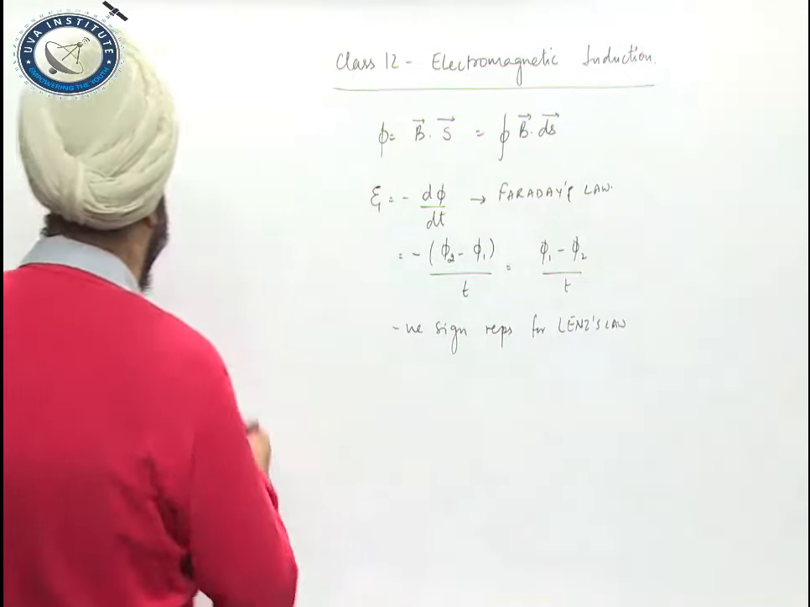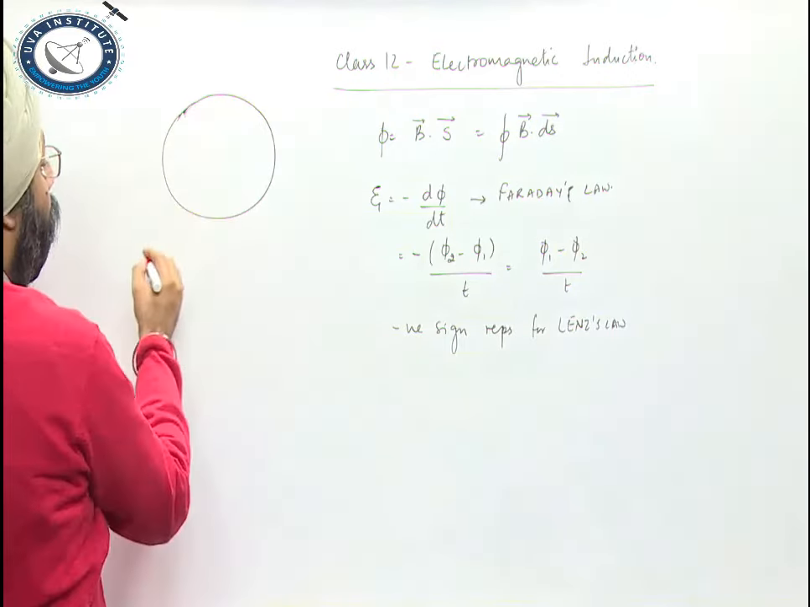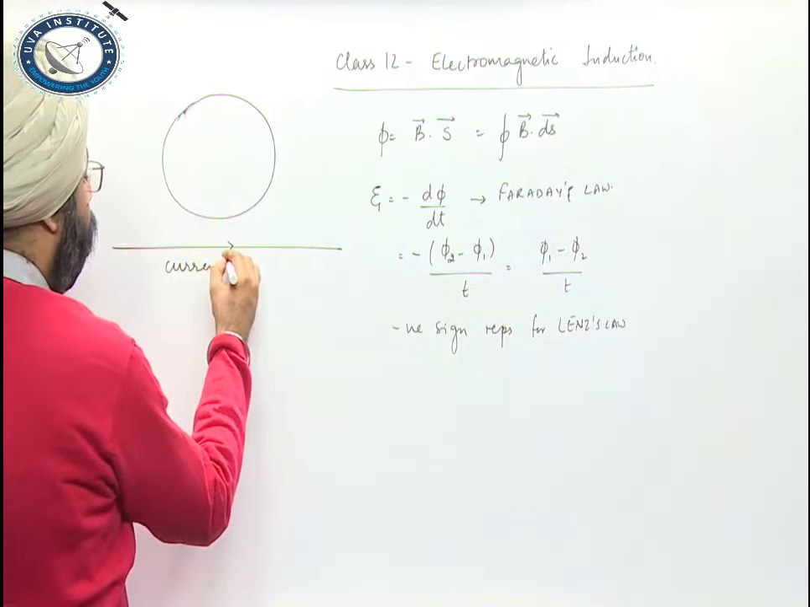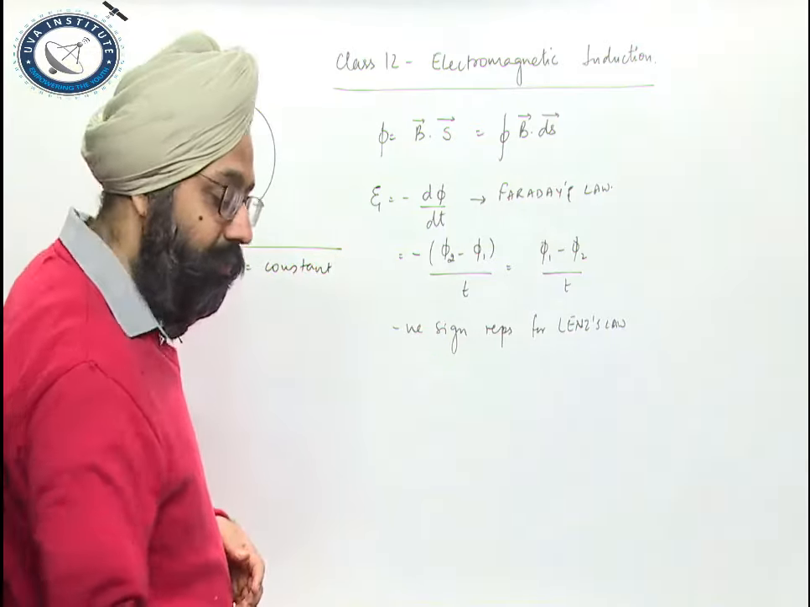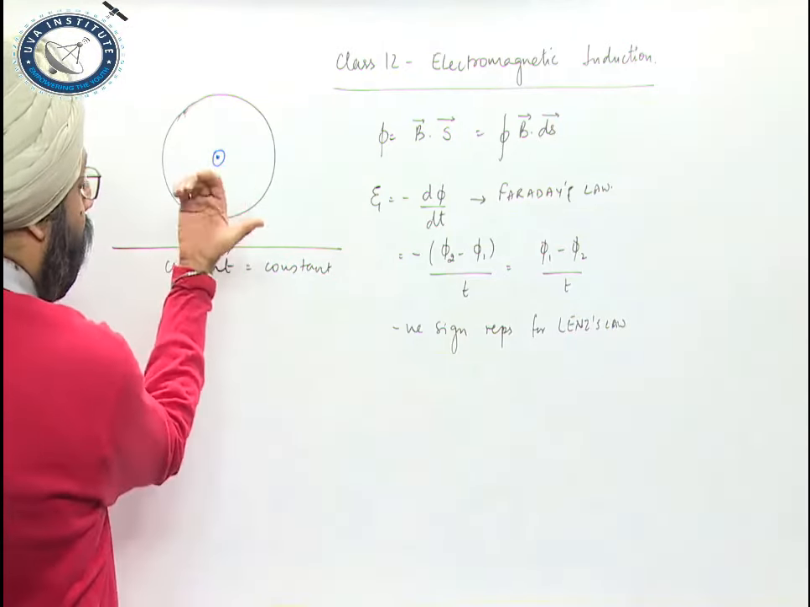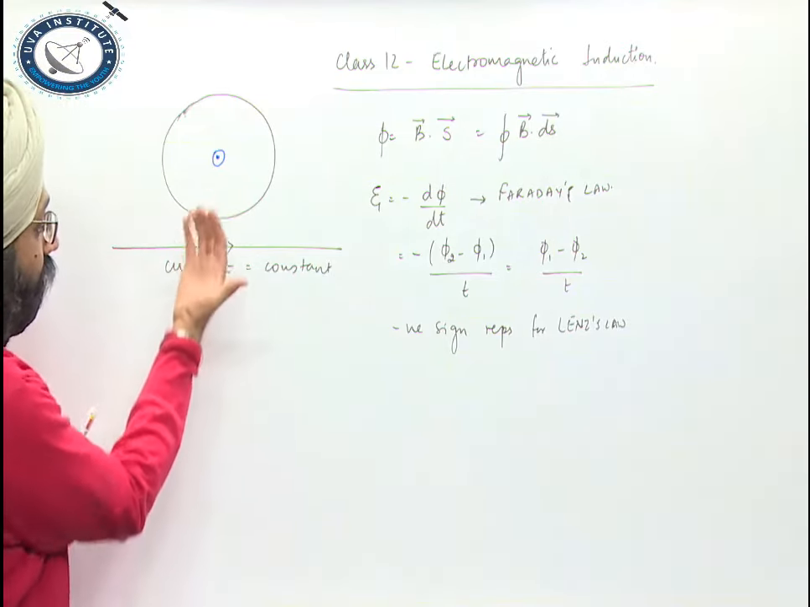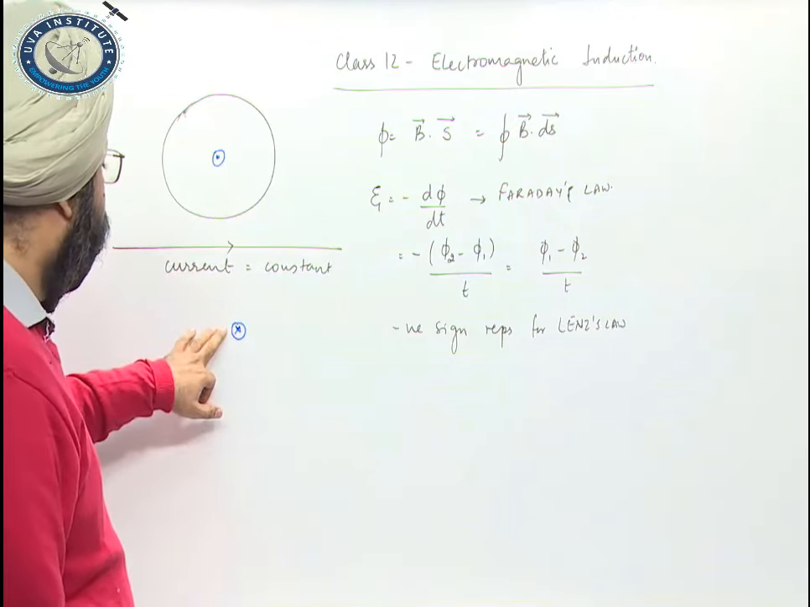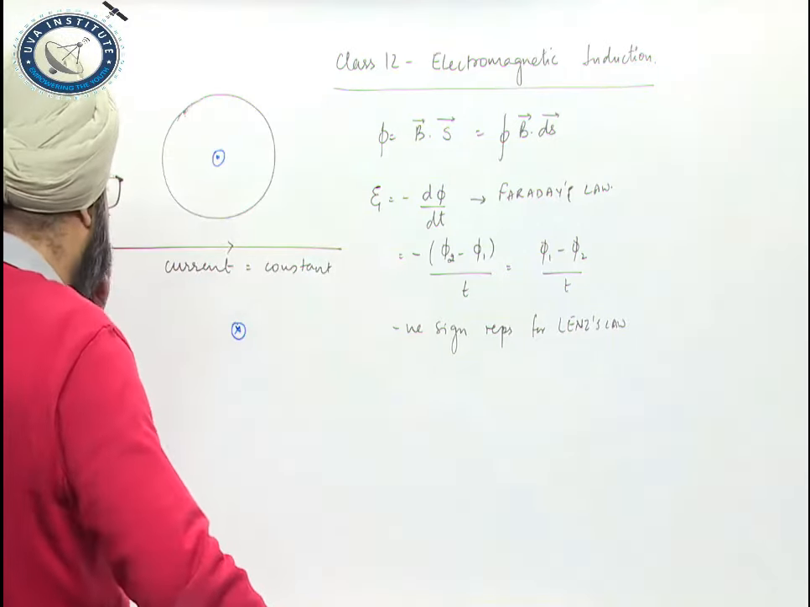Let's take an example. I am having a coil, and this is my current carrying conductor, in which current is constant, current is steady. With a constant current over here, the flux will be like this. By Fleming's right hand rule, here the flux is outside the plane, and at this portion the flux is inside. The inside flux is represented by a cross, the outside flux is represented by a dot.